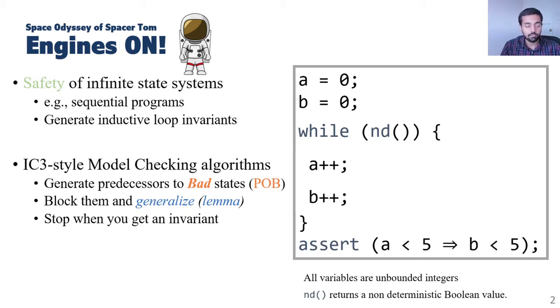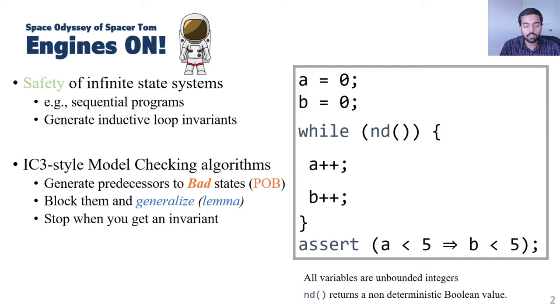We are particularly interested in IC3 style model checking algorithms. These algorithms generate predecessors to bad states, called proof obligations, and block them and generalize to learn lemmas. These algorithms do this repeatedly until they generate an inductive invariant.